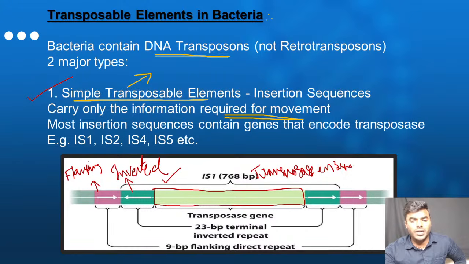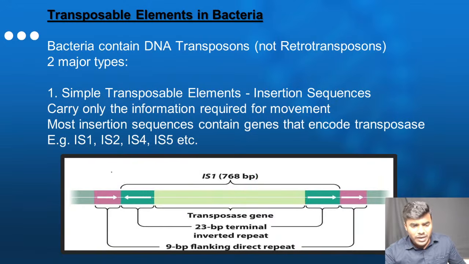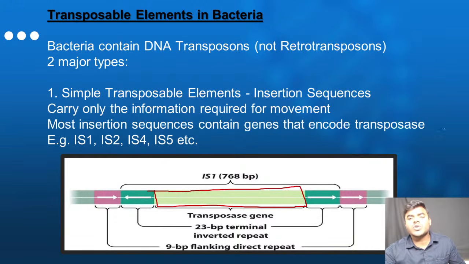All the students remember, a transposable element contains a transposase gene, flanking direct repeats and inverted repeats. The transposase gene codes for the transposase enzyme. With the help of the enzyme only, the transposable element will move. It does not contain anything else. Now everyone remember, it is coding for which enzyme? Transposase enzyme, correct na? Those sequences only we can call IS1, IS2, IS4 and IS5. These are all the sequences which can code for the transposase enzyme.